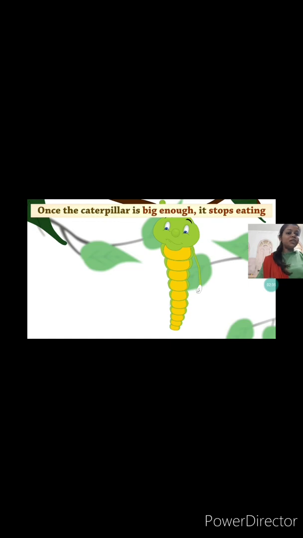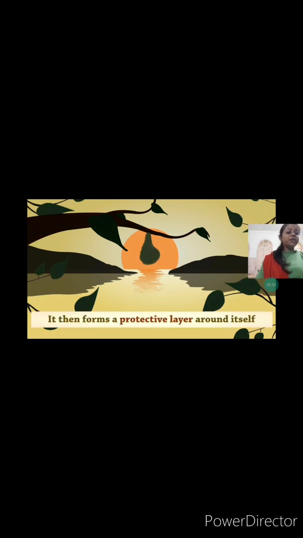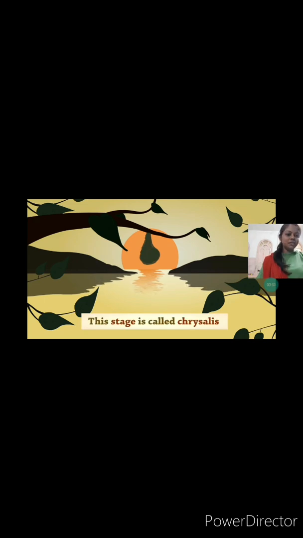And a time comes when they don't want to eat. They have eaten enough so that they can convert into the next stage. So what do they decide? They decide to stop eating. Once they are big enough, they stop eating, and the caterpillar converts itself into a cocoon by covering itself with an outer covering. This protective layer is created by the caterpillar to protect itself, and this stage is called chrysalis or cocoon.